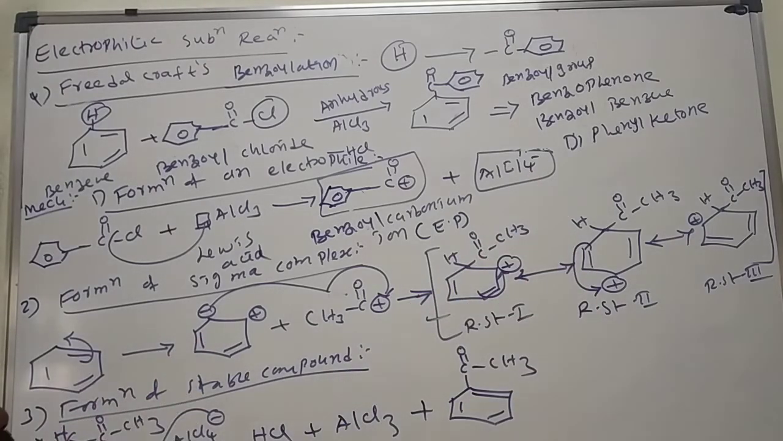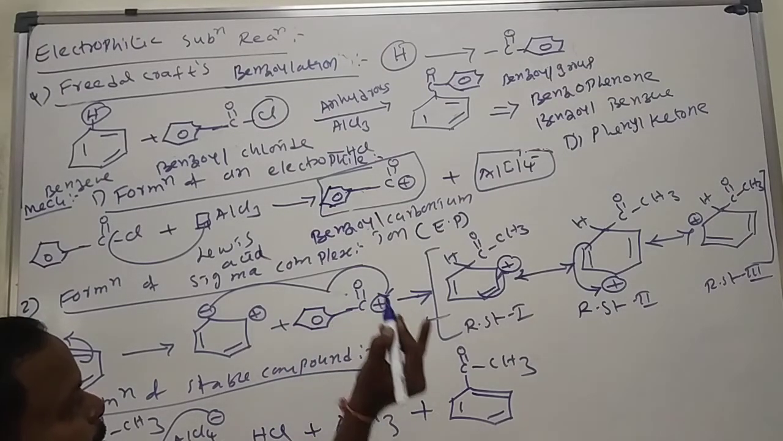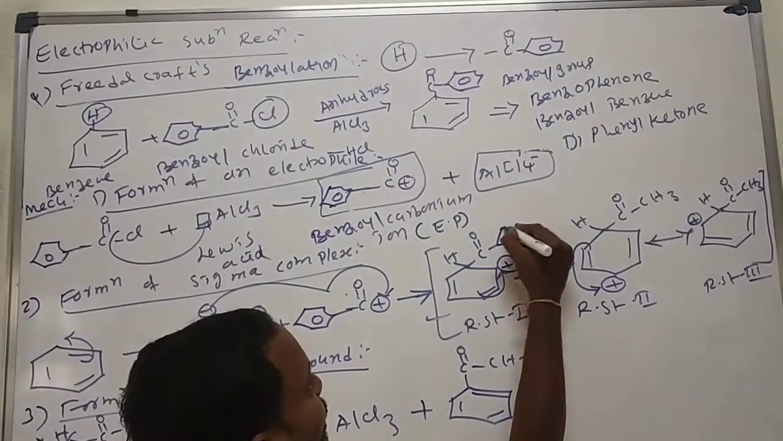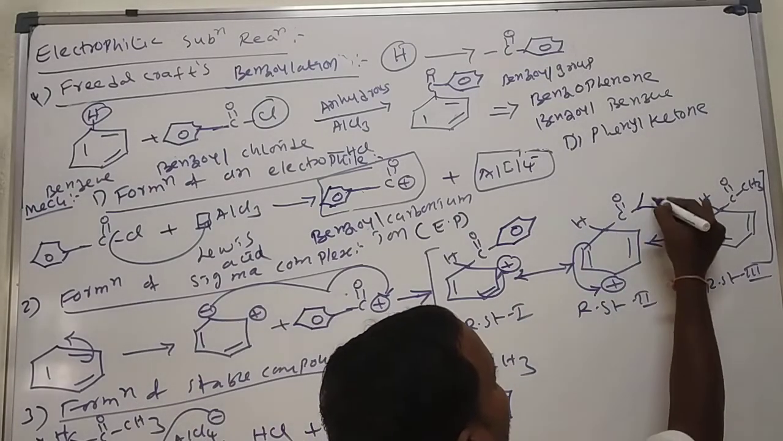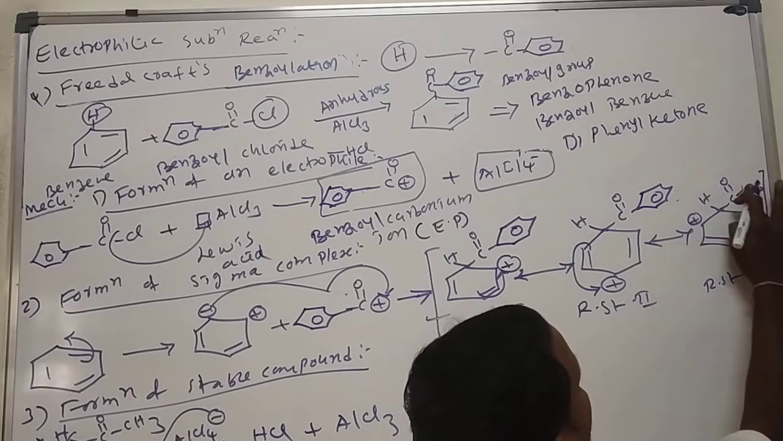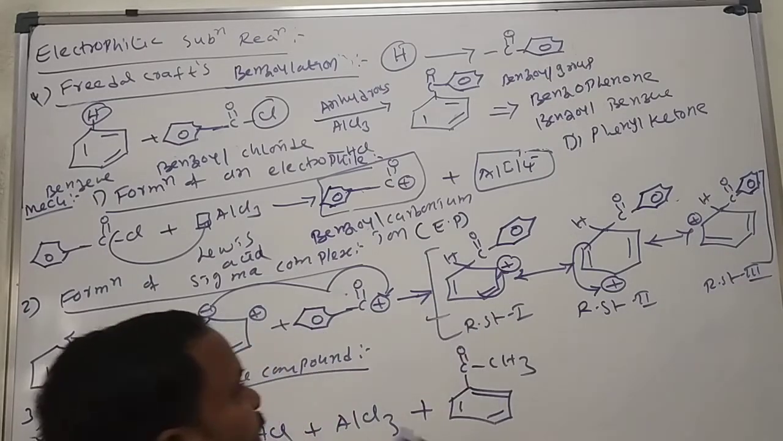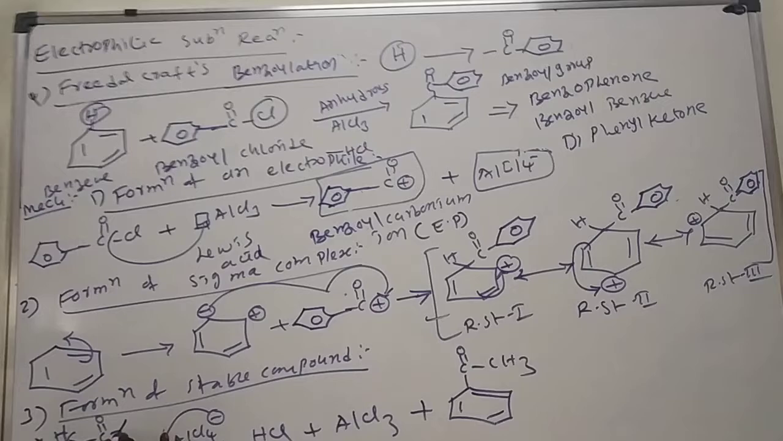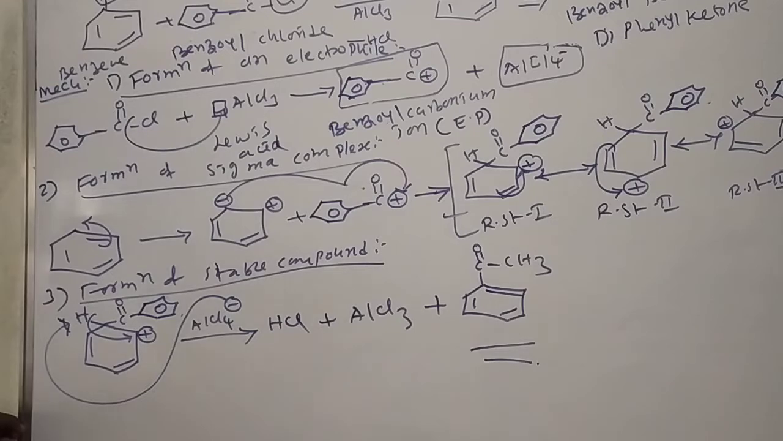This benzoyl carbonium ion is the electrophile, along with the AlCl4 minus. Then this benzoyl group attacks benzene like this. Here also we get the resonance structure 1, resonance structure 2, and resonance structure 3. This mixture we call sigma complex. Next, what is the third one? Formation of stable compound. Here I am taking one resonance structure. It loses H plus, remaining as usual except phenyl.